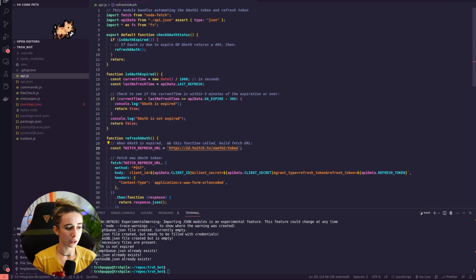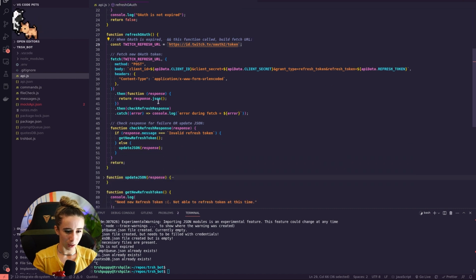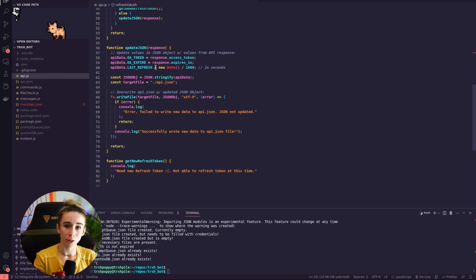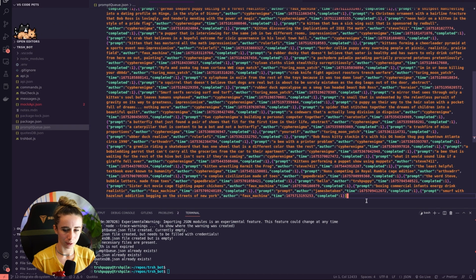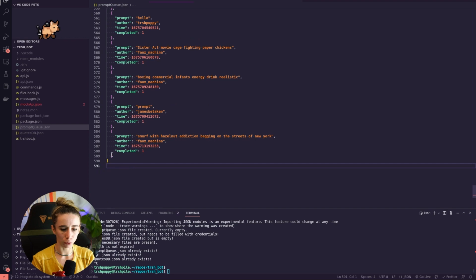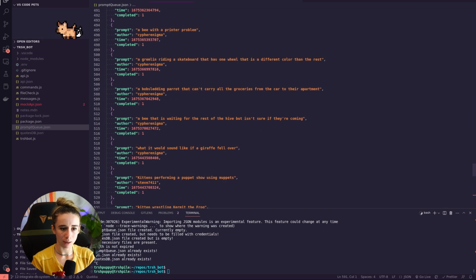So just really quickly, some other stuff that I learned from doing this. If you look at this, you can see this update JSON thing? I learned about JSON. I had to learn about JSON. So JSON essentially is a file type that holds text content, and it's formatted to work really well with JavaScript. So if you look at, let me open a JSON that we can look at. We can do the prompt queue. See this? Looks like trash right now, right? If you format it, it's just a massive array of little objects. And that's what JSON is.